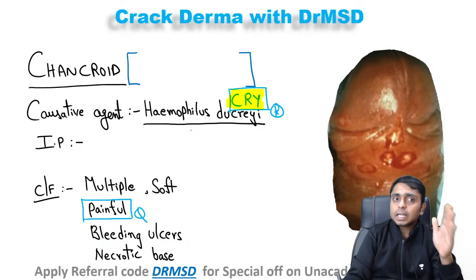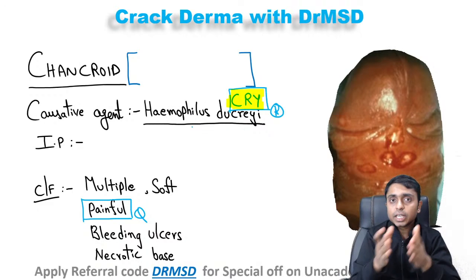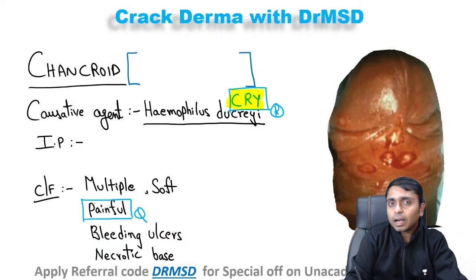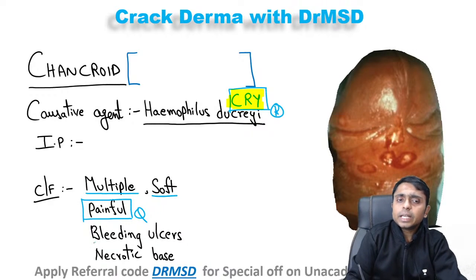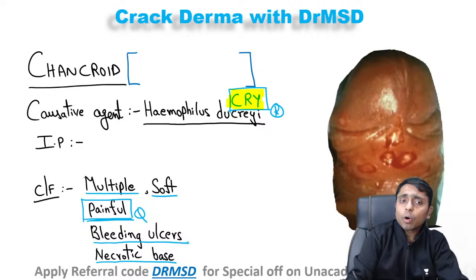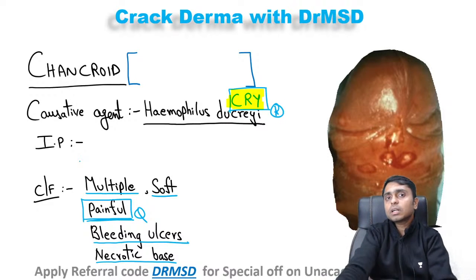That is why I am explaining syphilis and chancroid side by side. Unlike syphilis, chancroid has multiple soft ulcers which bleed easily on touch, are extremely painful, and have a necrotic base.